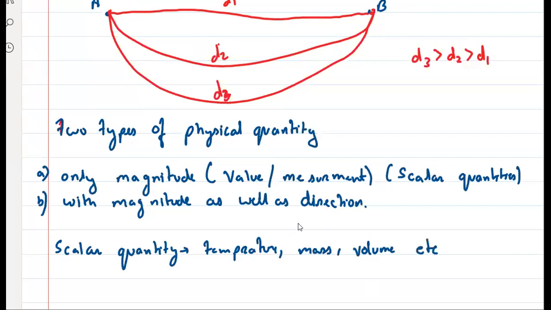ठीक है. What about vector quantities? So the quantities which have both magnitude as well as direction are called vector quantities. ठीक है, right? So I guess all of you know what's the meaning of vector and scalar. ये समझ में आया? Sir, can you explain vector quantity once more? Yes, I'll explain, right? ठीक है, don't worry.